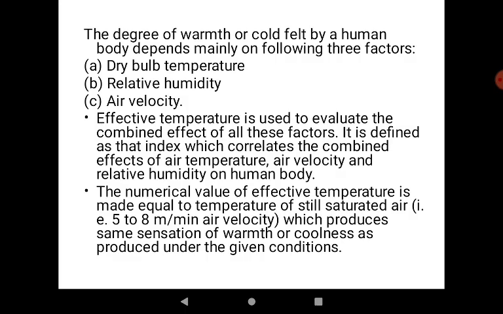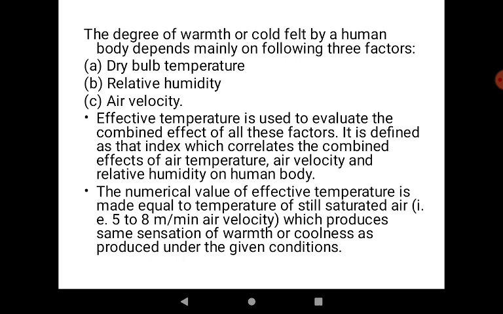Now the degree of warmth or cold felt by a human body depends mainly on the following three factors. What is the dry bulb temperature outside? What is the relative humidity? And what is the air velocity? Yes, air velocity plays a major role in deciding the degree of warmth or cold felt by a human body. We call it effective temperature.